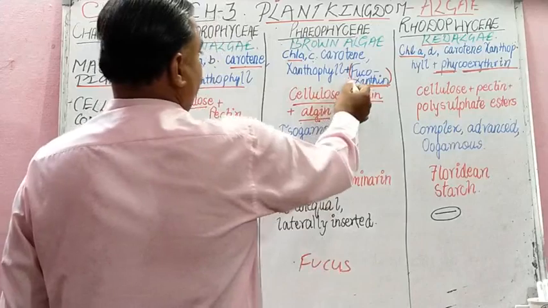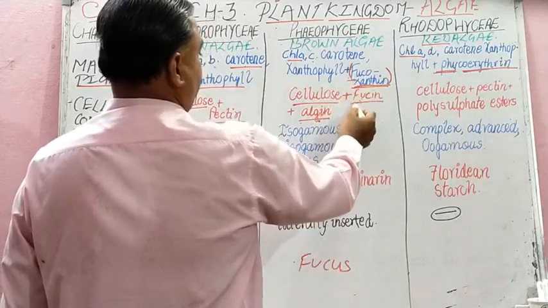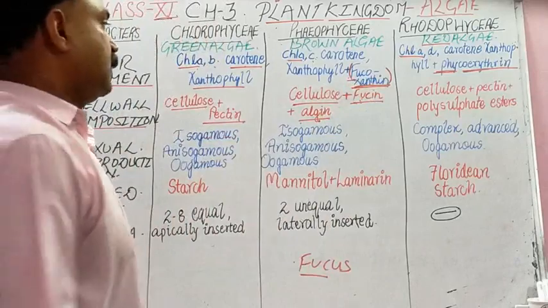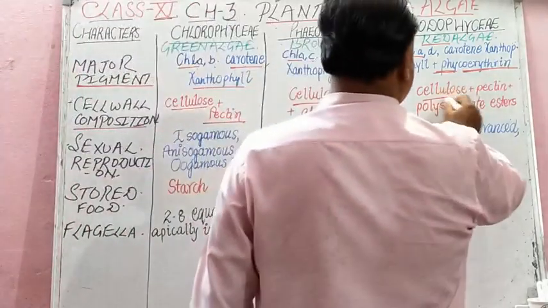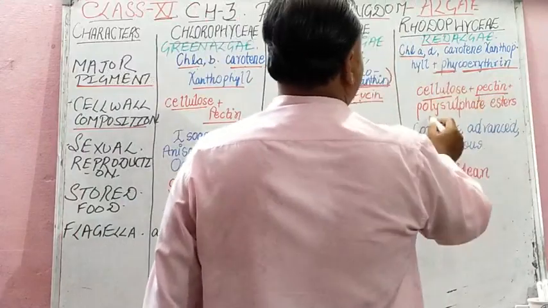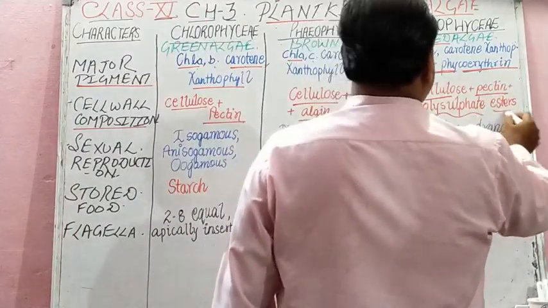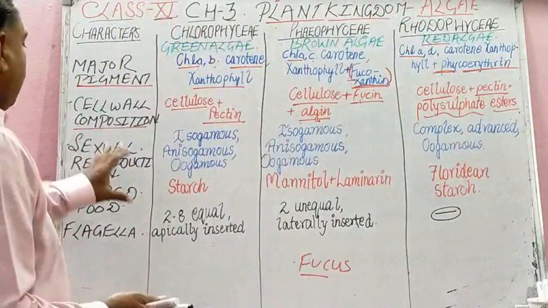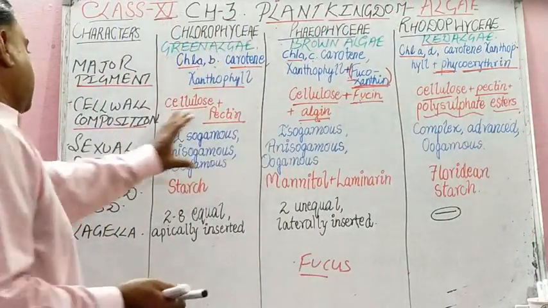So F for fucoxanthine, F for fucin, F for Fucus. Like this you can remember. And here cellulose and pectin. Other than cellulose and pectin, we have polysulfate ester.